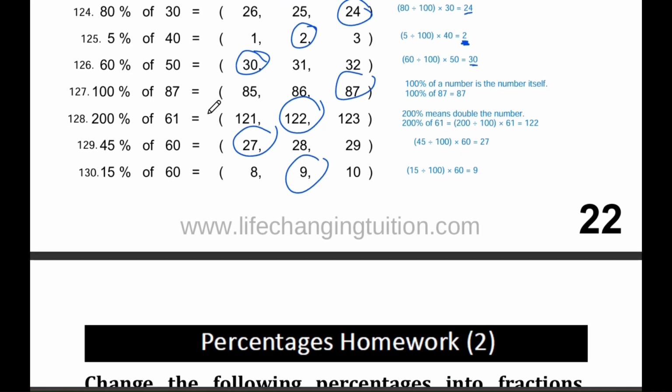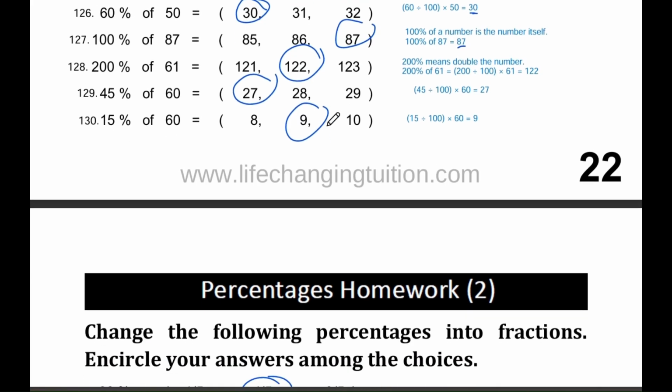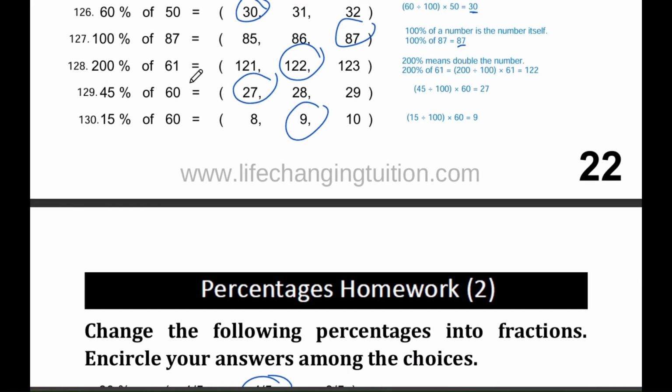Question number 127, 100% of 87 equals. The options are 85, 86, and 87. The correct answer is 87, because 100% of any number is the number itself. Question number 128, 200% of 61 equals. The options are 121, 122, and 123. The correct answer is 122. When we have 200%, it is the same as doubling a number, so 61 multiplied by 2 equals 122.